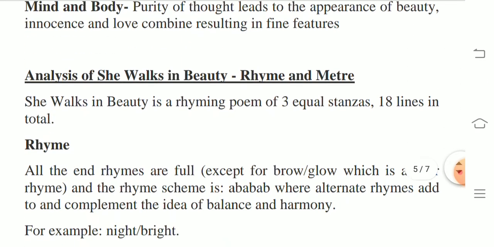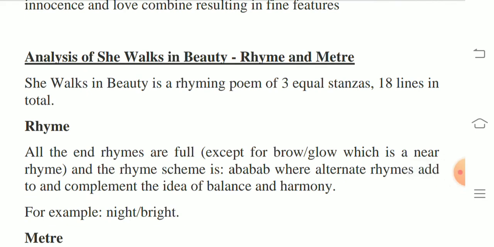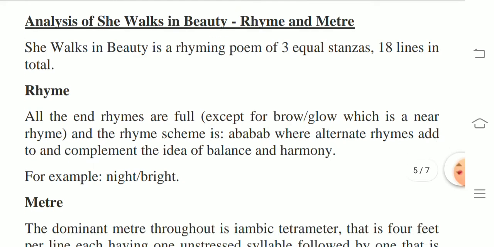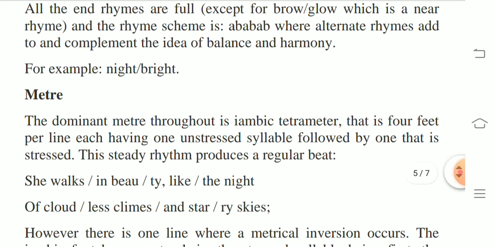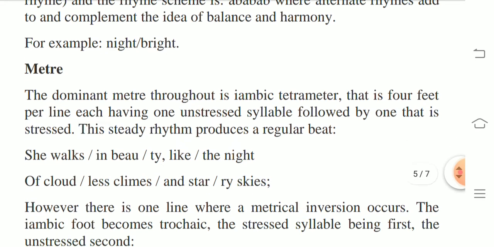Here we are going to discuss the rhyme and meter that is used in the poem. She Walks in Beauty is a rhyming poem of 3 equal stanzas, 18 lines in total. Rhyme. All the end rhymes are full except for brow and glow, which is a near rhyme, and the rhyme scheme is AB, AB, AB, where alternate rhymes add to and complement the idea of balance and harmony. For example, night and bright.